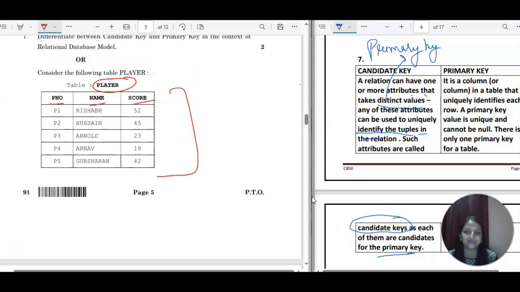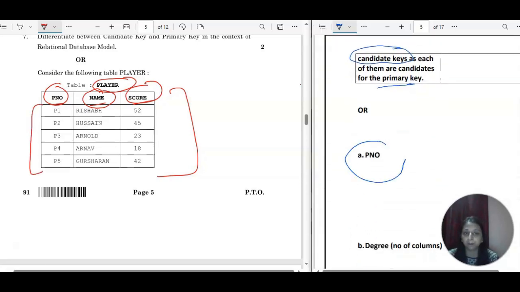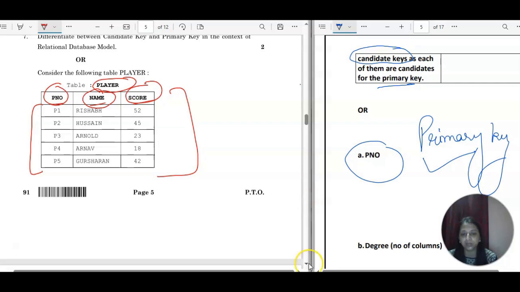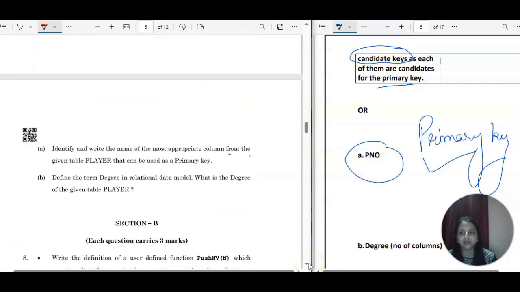The same thing, you please check for uniqueness. Name, definitely it could be possible to have the same name for multiple rows, and scores also definitely. So the player number is something unique only. So obviously with respect to this data, you will consider P no. as the primary key, right? ID is always unique, so if any table has an ID, you just keep that ID as the primary key.